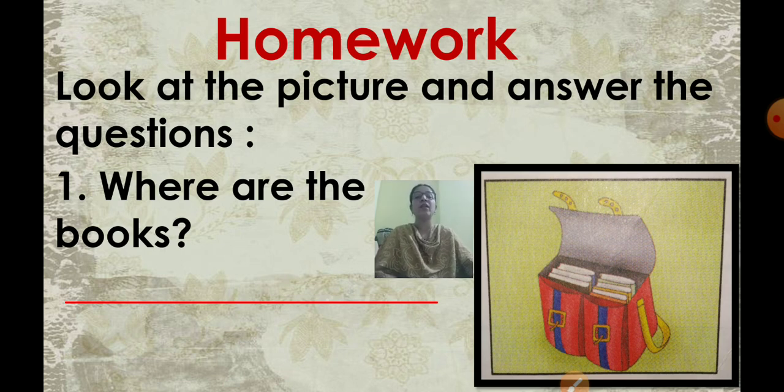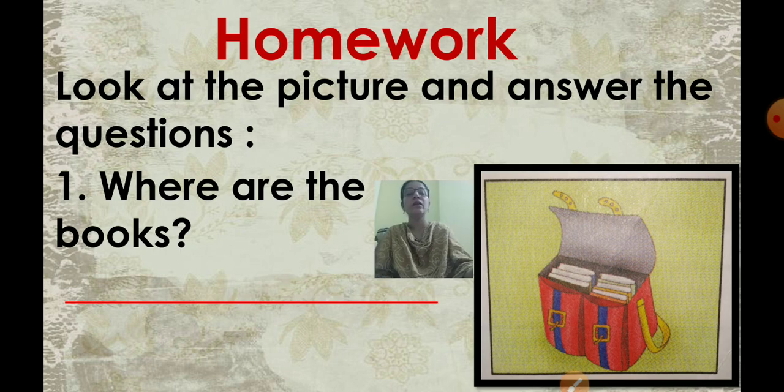Now what is the head question? Look at the picture and answer the questions, okay? Where are the books? What will you write? You have to write the position of the books. I am not going to write the answer, I am just going to discuss with you. Where are the books? They are in the bag. So like that you are going to write. Books are many, so we will write they. Instead of books, you are going to write they. They are in the bag.